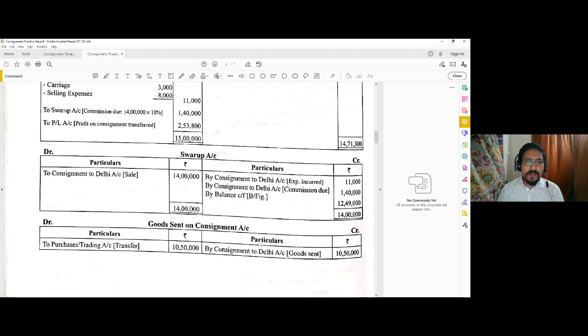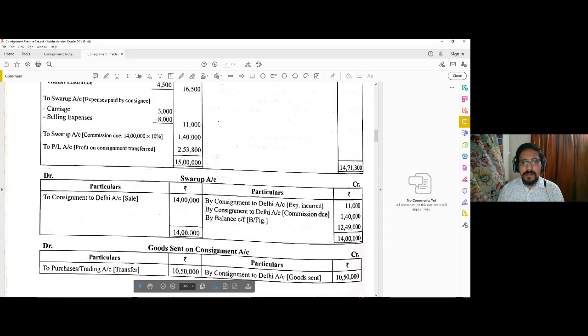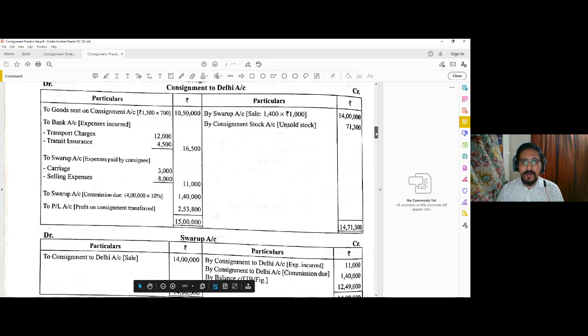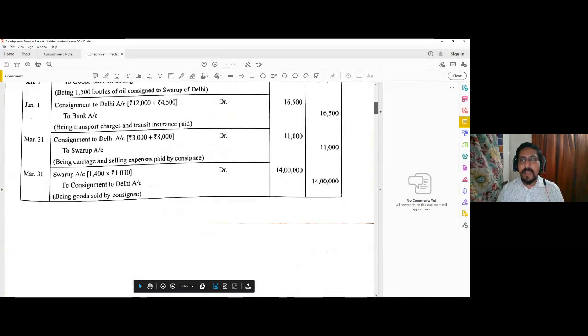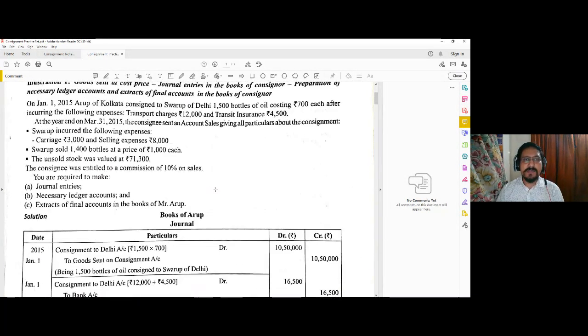In case of goods sent on consignment, it has a credit by consignment of 10,50,000. Since it is taken out from the normal business and sent to the consignment, it is adjusted against your normal purchase, so to purchase or trading account, 10,50,000 is adjusted. That is the basic representation of how the accounting is done in the books of the consignor.